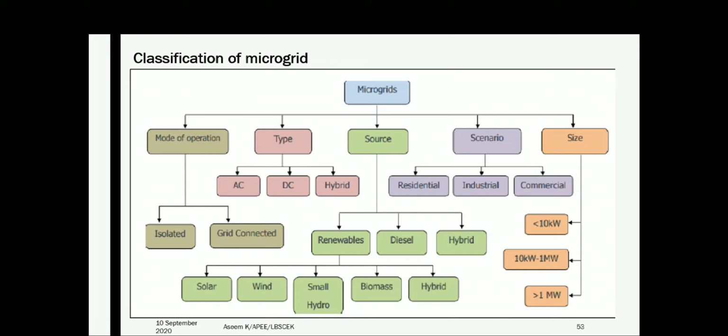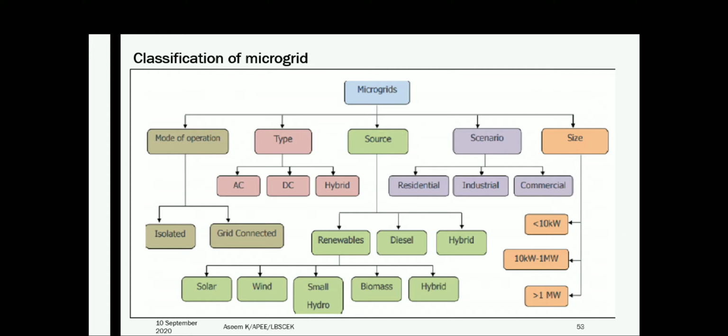And third one, type of the sources we are connecting to the microgrid. It can be a renewable based microgrid or diesel based microgrid or a hybrid combination of both the renewable and non-renewable energy resources. Then fourth one is the scenario, that means based on the application of microgrid. That is either a residential microgrid, industrial microgrid, or a commercial microgrid.